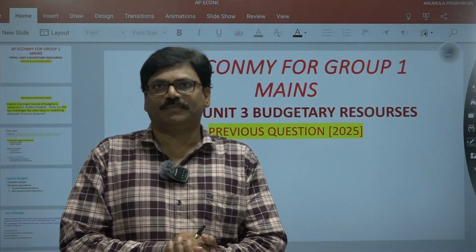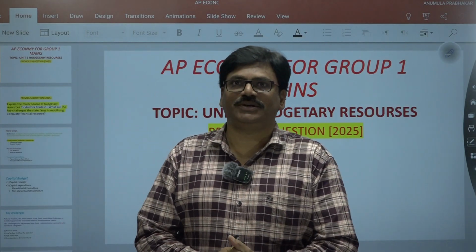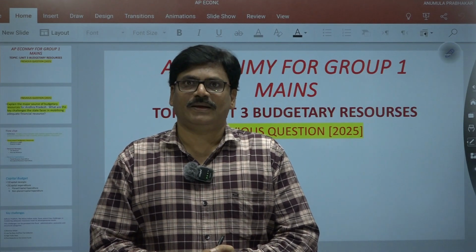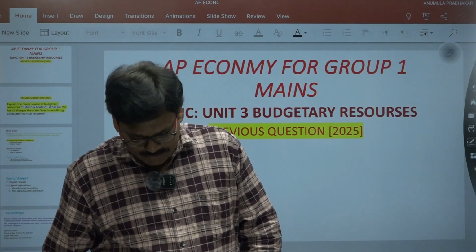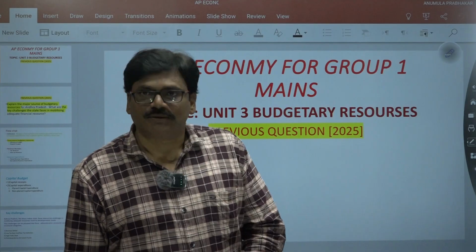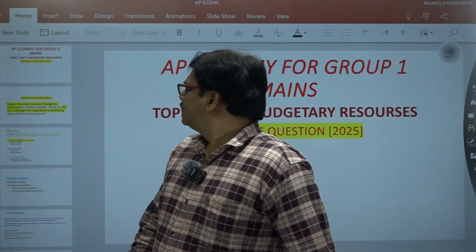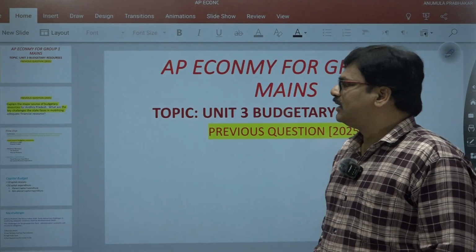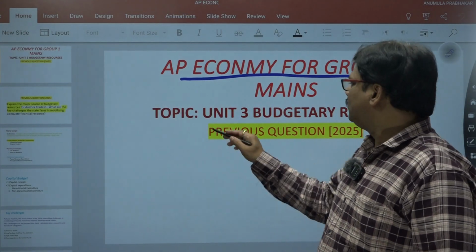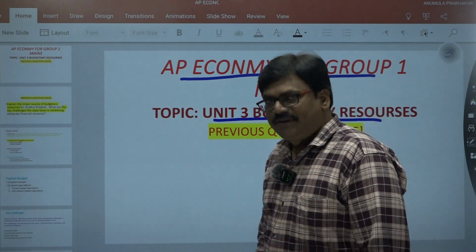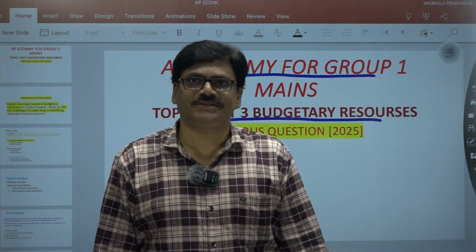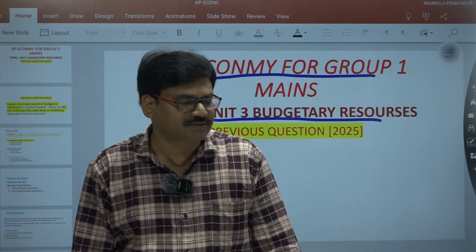My dear friends, in this class I am going to discuss the APPSC Group 1 Mains Economy paper. Group 1 or UPSC, any mains, is descriptive mode. Here, the APPSC Economy paper for mains, that is Unit 3. The name of the unit is budgetary resources, or budget, nothing but the budget and budgetary resources.